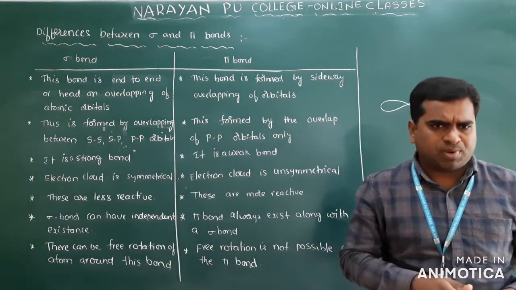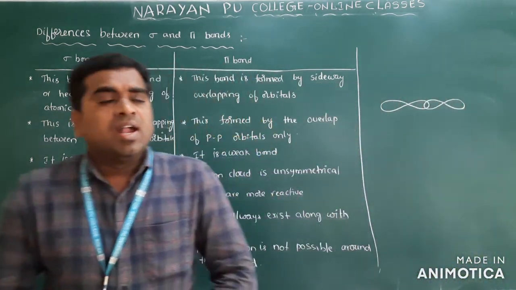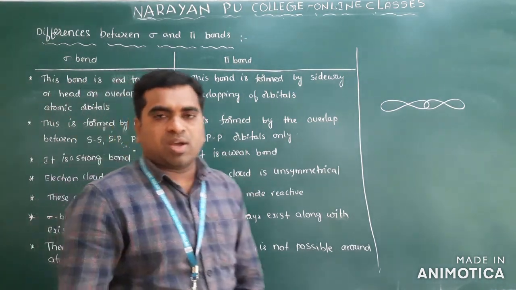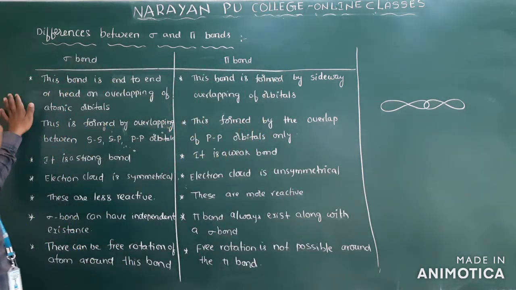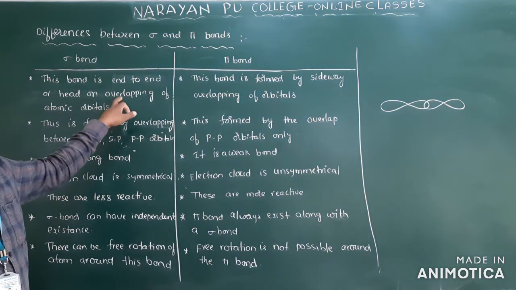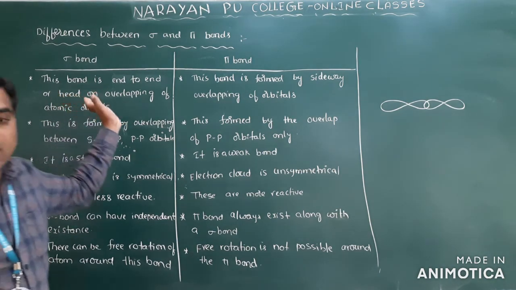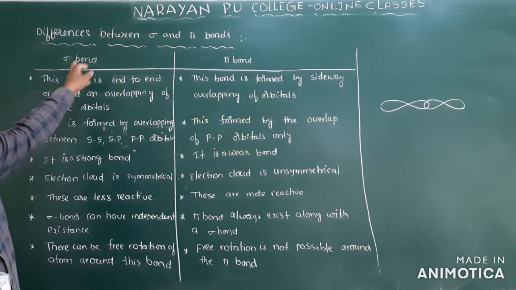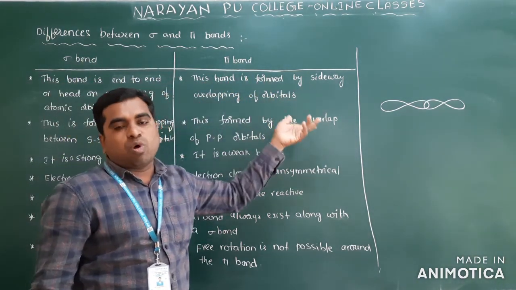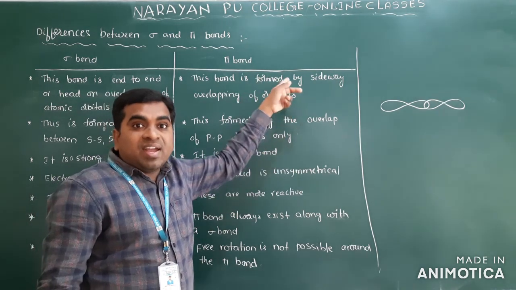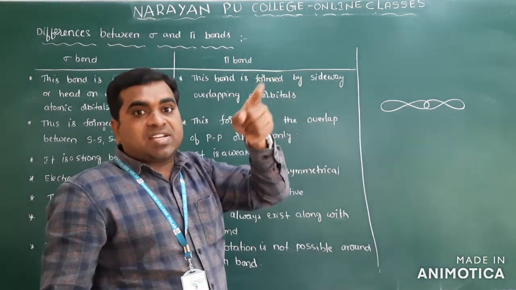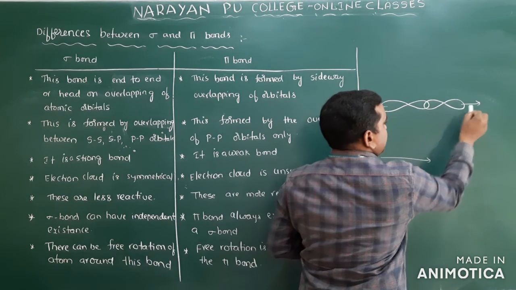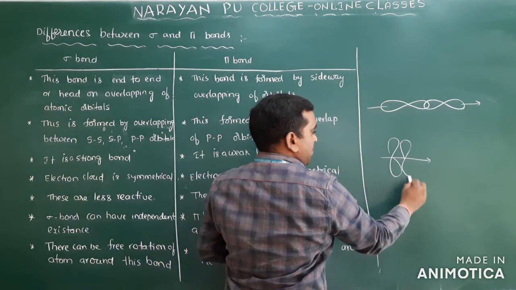Important question for your PU examination: differences between the sigma bond and pi bond. What we have discussed is what I have written here. The first one: the bond formed by end-to-end or head-on overlapping of atomic orbitals along the internuclear axis is called a sigma bond. And this bond is formed by sideways overlapping, where the overlapping takes place at right angles to the internuclear axis. This is the internuclear axis, and this is what is known as perpendicular.